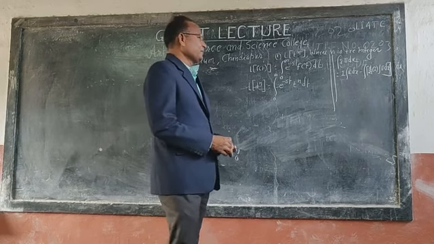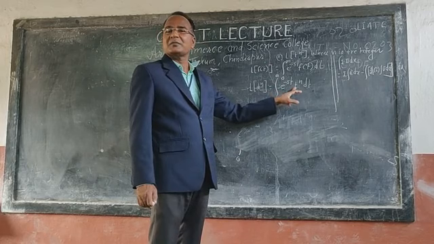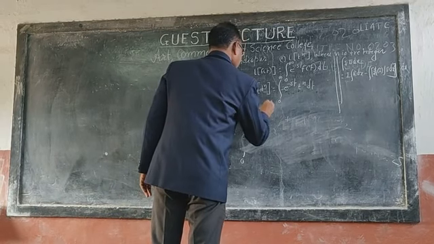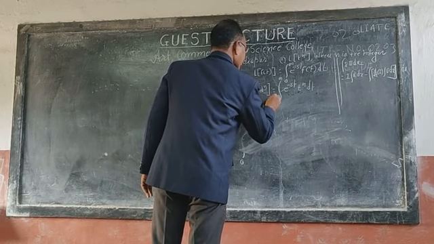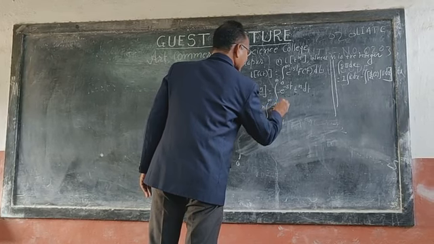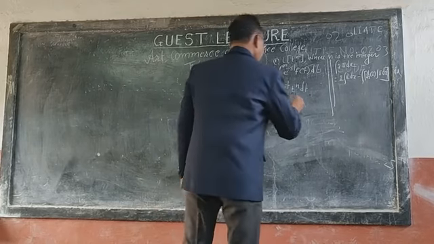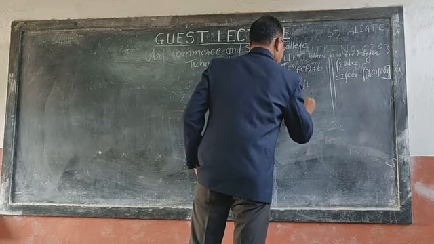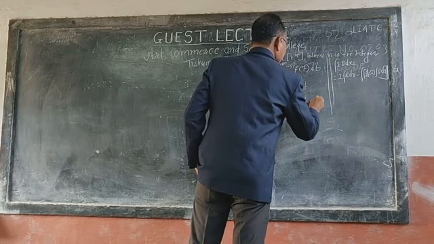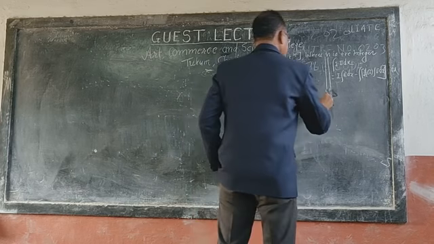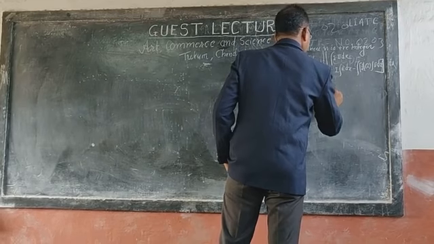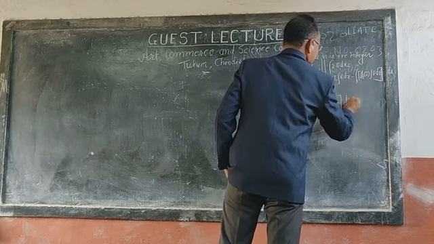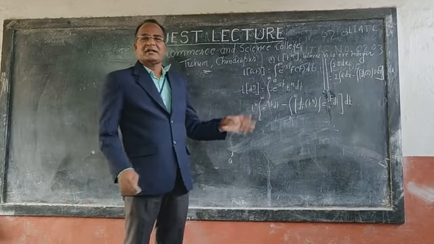Now by applying integration by parts, we are using over here t to the power n as the first function. t to the power n into the integration of the second function, 0 to infinity, e to the power minus st with respect to t, minus integration 0 to infinity, bracket, d by dt of the first function t to the power n, into the integration of the second function e to the power minus st with respect to t, bracket close, and this total integrand with respect to t. This is because of the integration by parts.